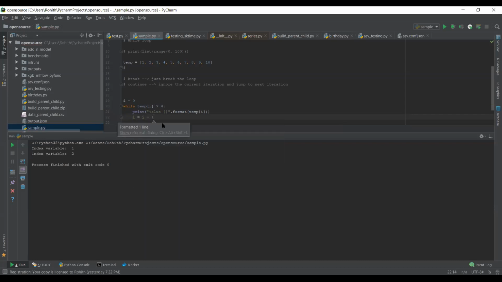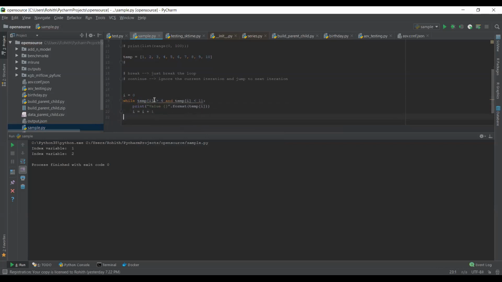We are actually incrementing it, but the short form to write this is i plus equal to 1. They both mean the same thing. So let's see what the actual output is.